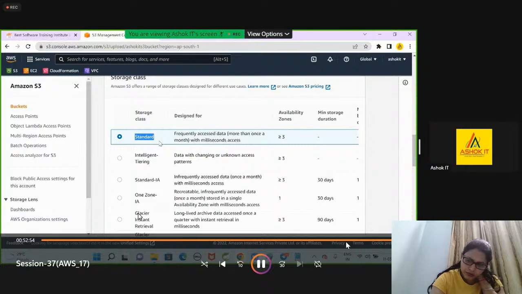What is versioning and what is storage class? Are you able to understand in S3? Yes.